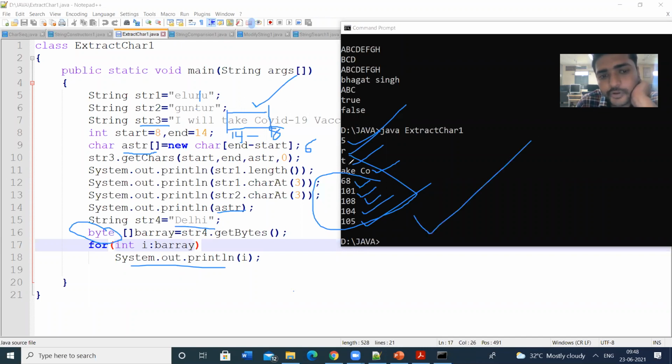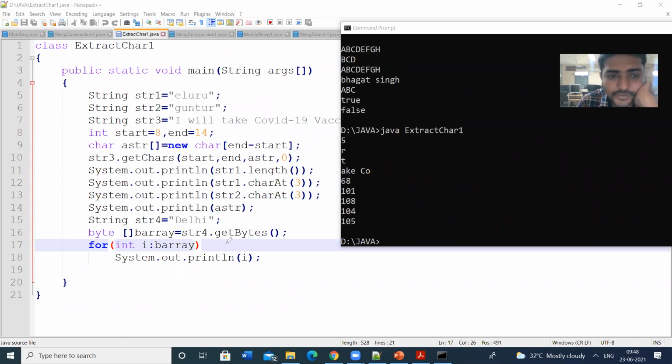So here in this program we have used some methods to extract the characters from a string. We use the getBytes method, charAt method, length method, and then the getChars method. So we have used 4 methods: getChars, length, charAt, and getBytes. These are the methods used to extract the characters from a given string.